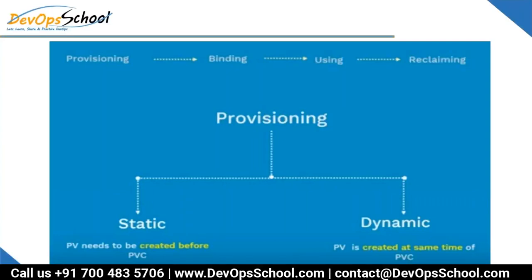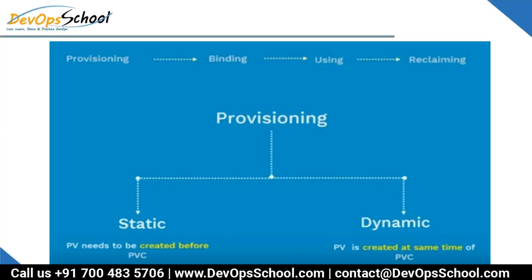In short, in Kubernetes keywords, we call it PV, which needs to be created before PVC. PV means persistent volume, which needs to be created before the persistent volume claim. That means the volume should exist, I create the volume on AWS first. Simple. This process is called the static process.